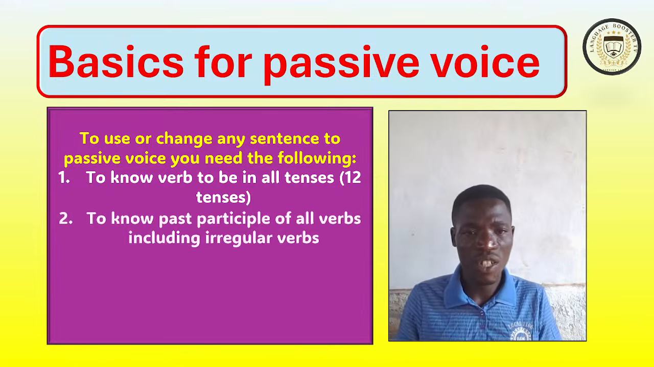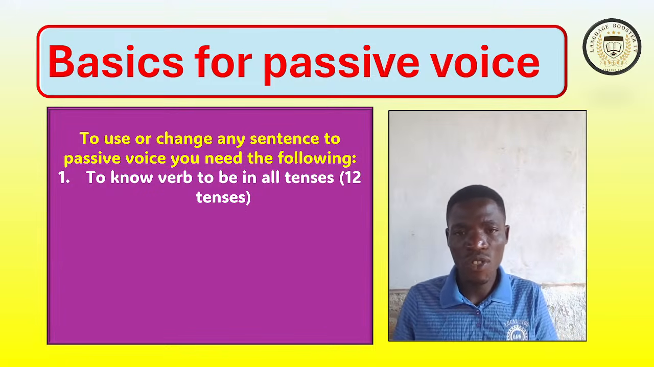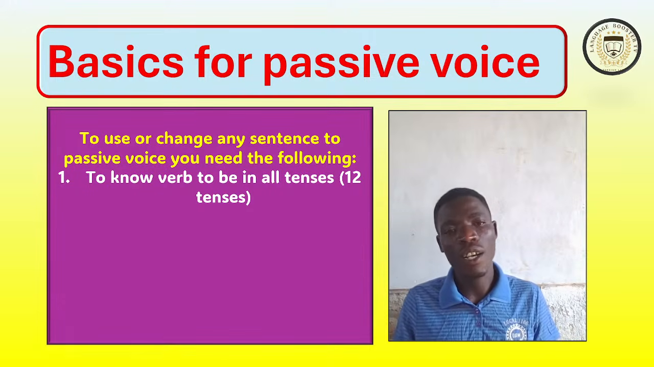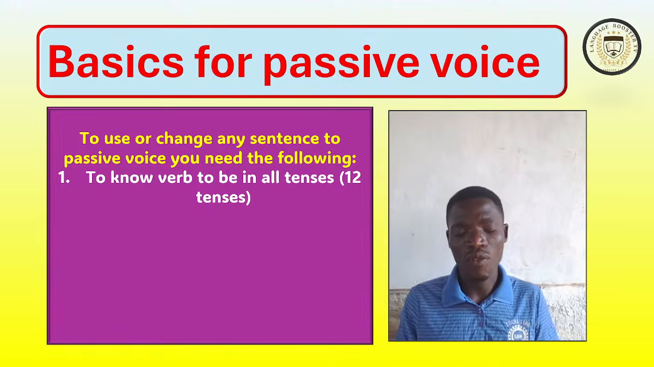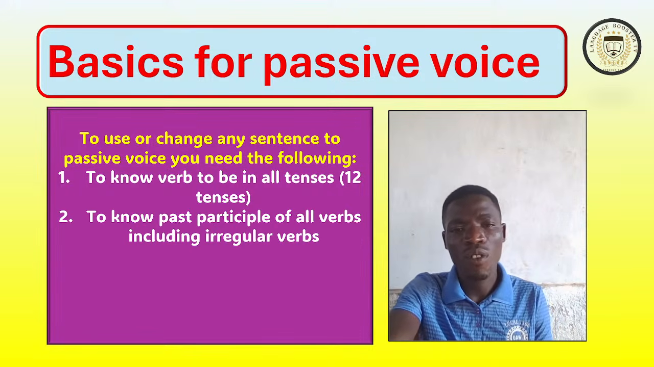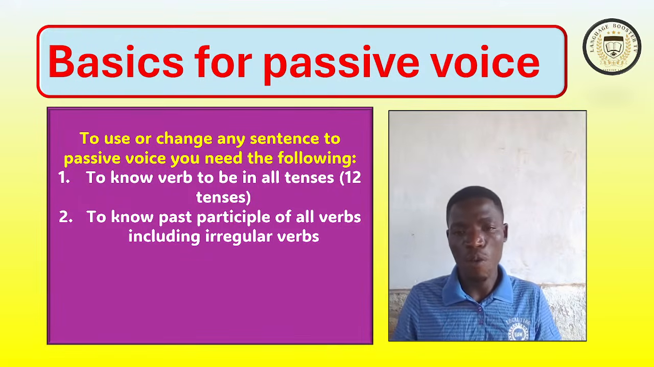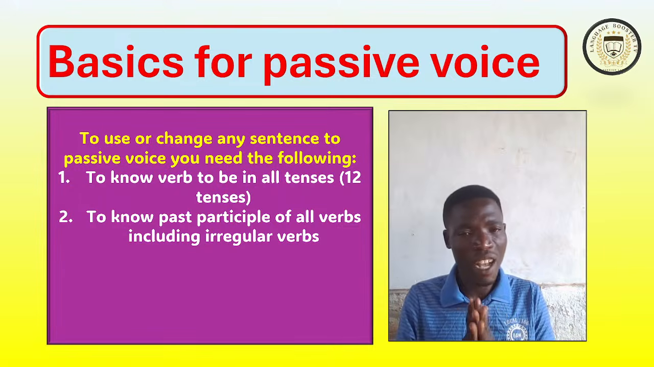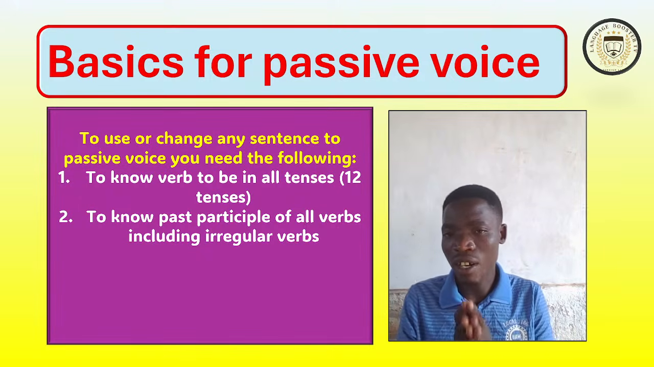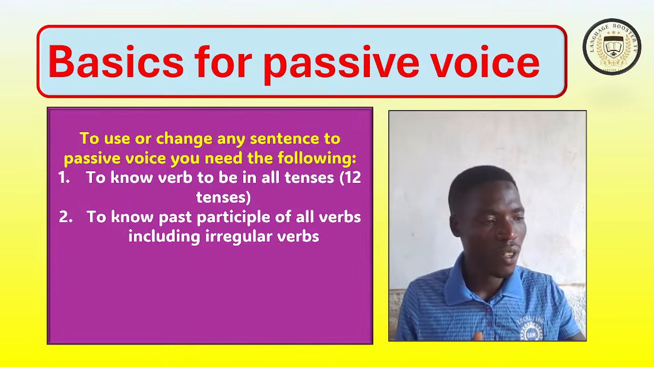And I assure you that we are going to see verb to be in 12 tenses. It sounds great, right? To know the past participle of all verbs, including irregular verbs, is also the second important information you have to know. You have to know the past participle of all verbs, especially irregular verbs. Right.